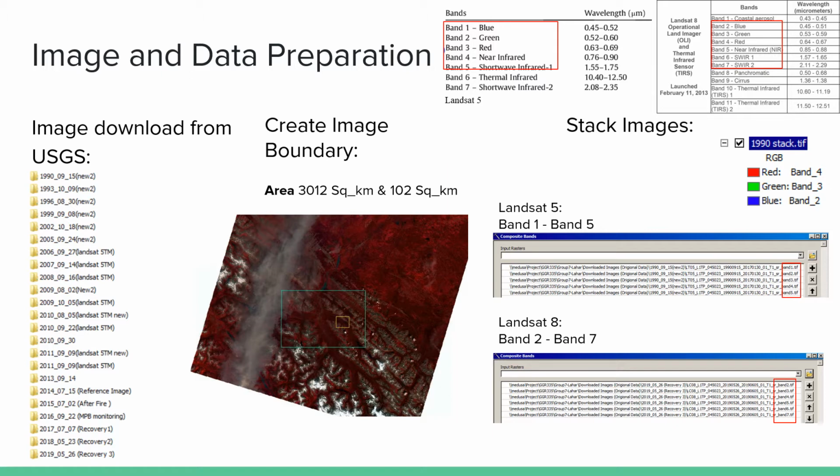Because Landsat 5 and Landsat 8 have a different spectral resolution, we stack the files with different bands. In order to stack RGB, NIR, and SWIR together, we choose band 125 for Landsat 5 and band 227 for Landsat 8 according to the tables.